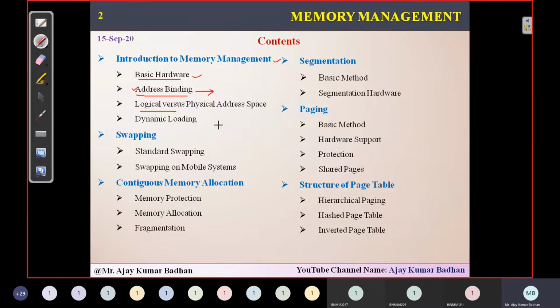This is something you can imagine as your permanent address and your communication address. Your communication address might be different based upon the different locations, but your permanent address will be one. Maybe that is the address of your village where exactly your home is residing, isn't it? So that permanent address is what we call a physical address here.